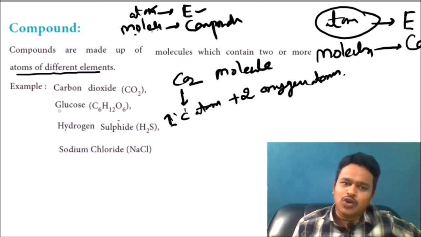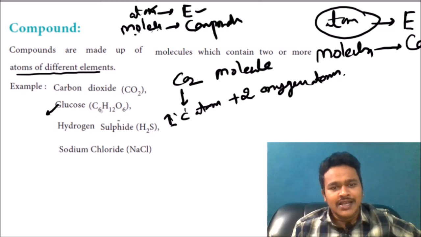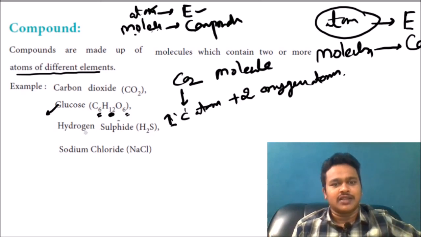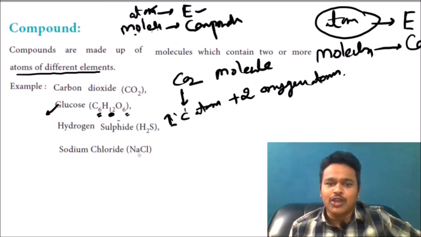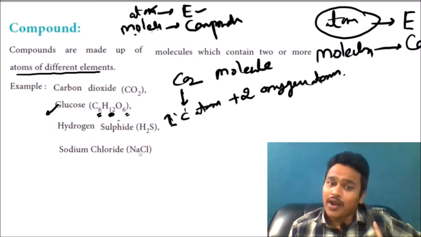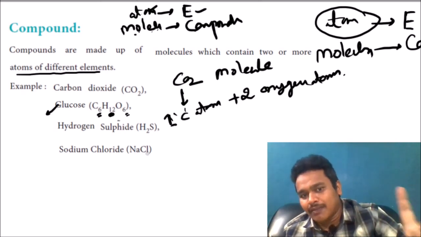Glucose molecule, I can say. One molecule of glucose has 6 carbon atoms, 12 hydrogen atoms, and 6 oxygen atoms. Hydrogen sulfide has 2 hydrogen atoms and 1 sulfur atom. One molecule of sodium chloride contains 1 sodium atom and 1 chlorine atom.